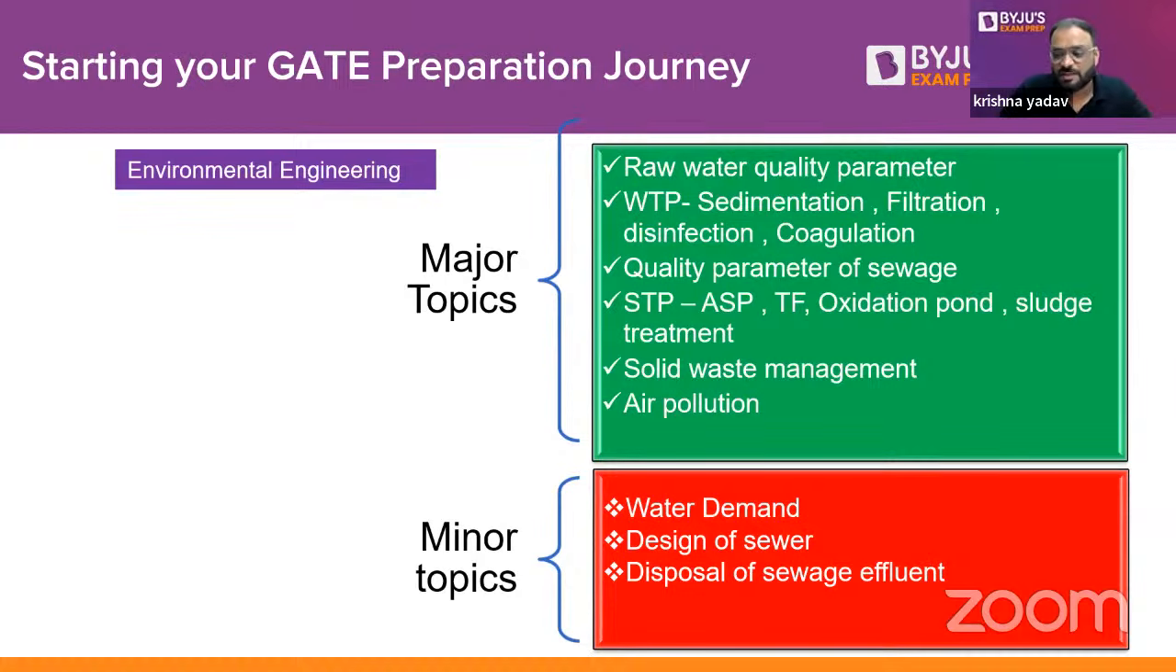Then we have STP, which is our sewage treatment plant. In the sewage treatment plant, guys, they are trying to ask questions from specific types of treatment, like ASP, activated sludge process, trickling filter, then oxidation pond, and sludge treatment also, which is another very important point. Then they are also trying to ask questions from solid waste management and the air pollution part. And you know that, guys, noise pollution is not part of our syllabus, so you can skip that particular topic completely in your preparation. So solid waste management and air pollution, from these topics also you may find questions, right? So please prepare them well.